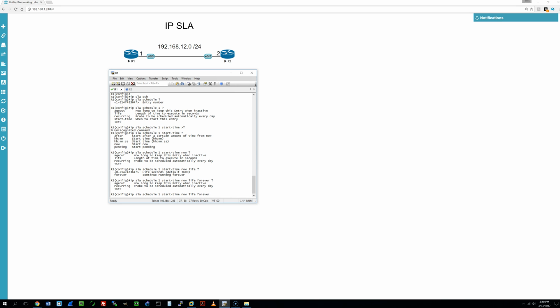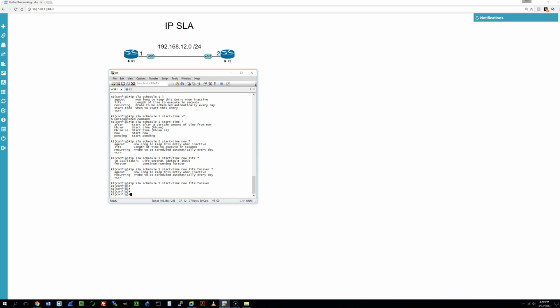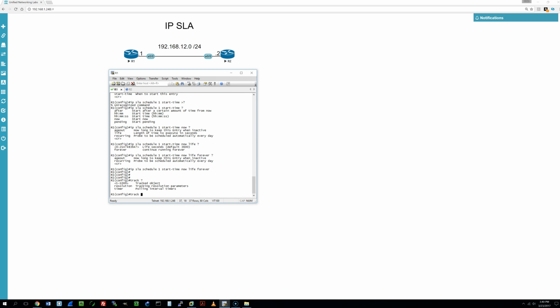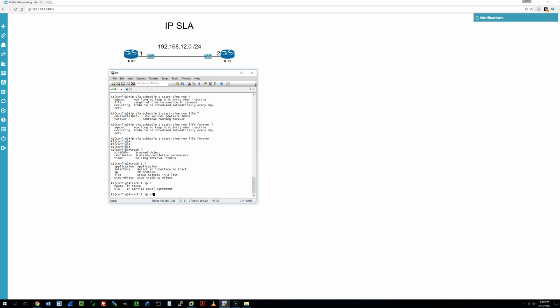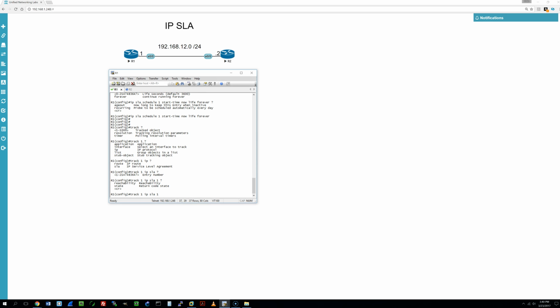going to do. And then once you see that CR right there, that means you can enter the command without entering any more commands in, or there's additional commands that you can enter in. But for this example, we're just going to hit enter. And then we can also create a track object. And we'll just call it 1. And then it's going to refer to the SLA of 1. And then we'll just say reachability.